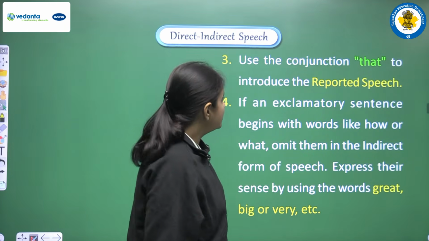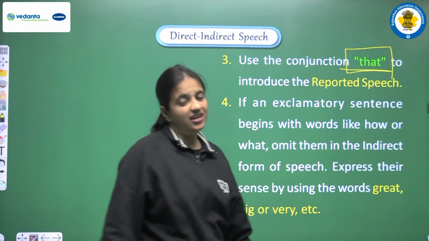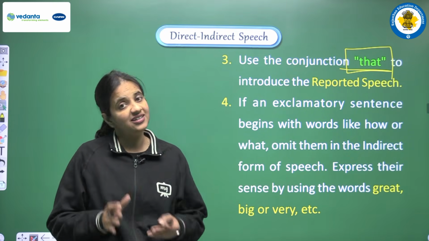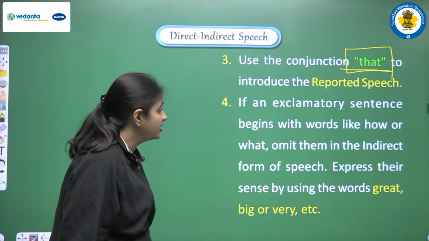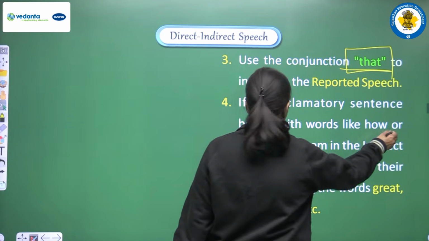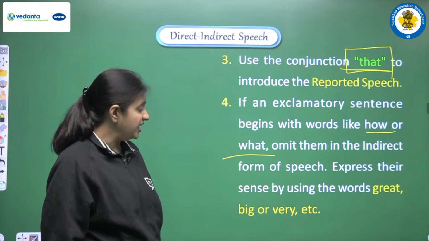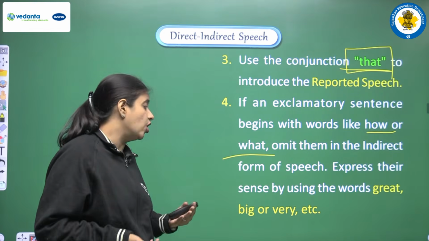Next, use the conjunction that to introduce the reported speech. Again, in the exclamatory sentence also we have to use that as a conjunction. Next, if an exclamatory sentence begins with words like how or what, omit them in the indirect form of speech. Express their sense by using words like great, big, or very.